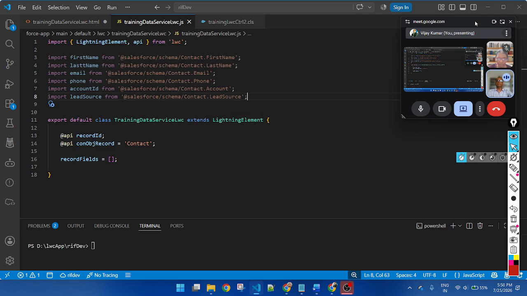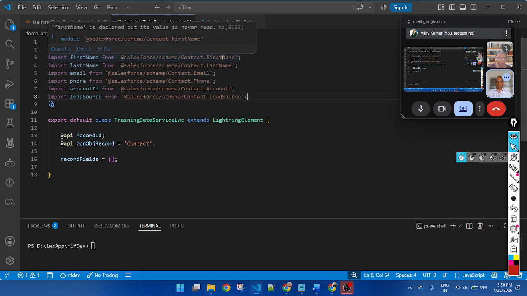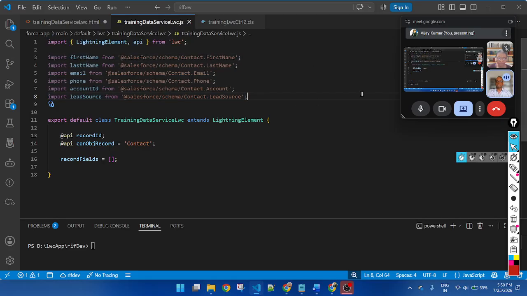Lead source. Okay. So one by one I fetch and import all of the fields. This is the object name, this is the field name. Similarly, after importing all of these variables, I will pass them in the list here, record fields. I want to display first name, so I will pass first name, comma, then simply pass last name. One by one I will pass them inside the array.